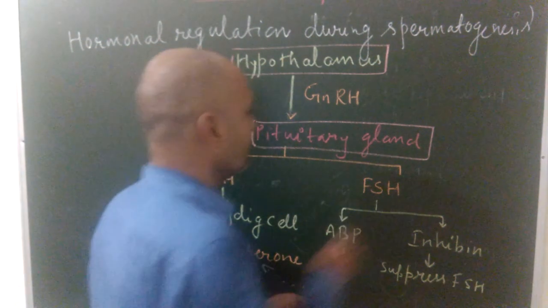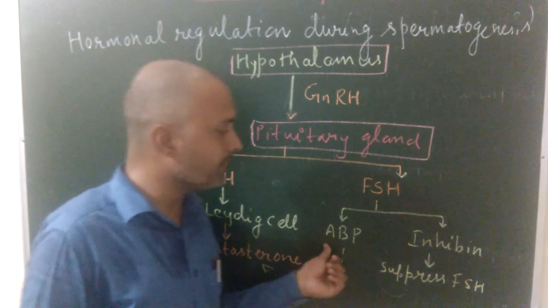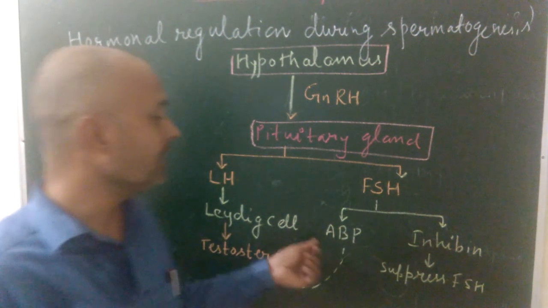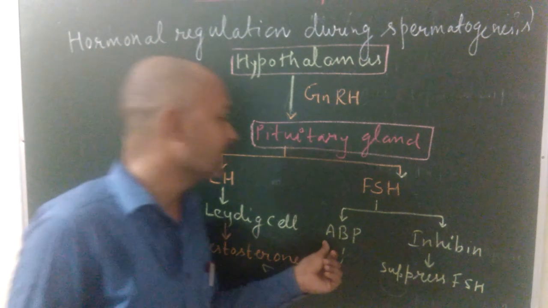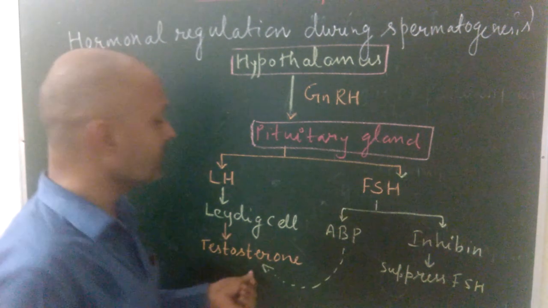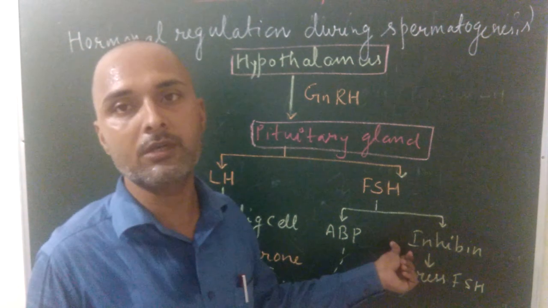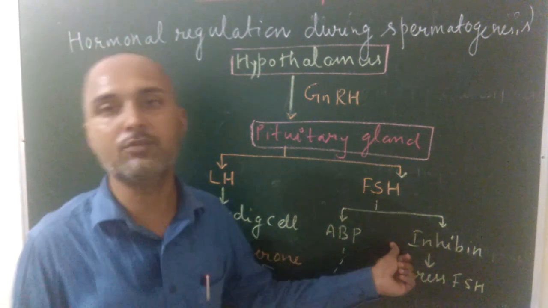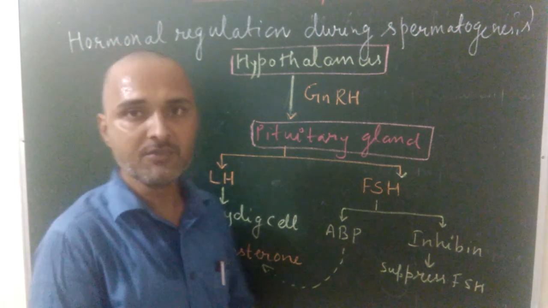FSH further acts on two proteins, that is ABP and inhibin. ABP stands for androgen binding protein. This protein concentrates the level of testosterone in the seminiferous tubules, whereas inhibin suppresses the FSH when sperm count is too high in the human male body. So this is the hormonal regulation in case of human male.